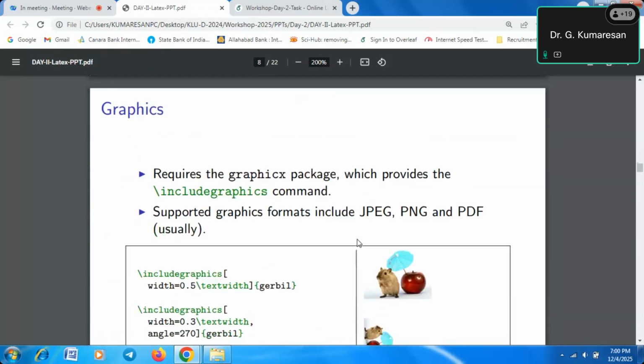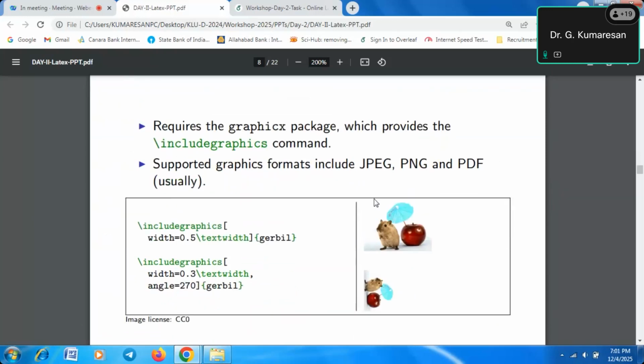Next we will discuss graphics, that is images. Suppose I want to upload my images into a LaTeX document. Usually what is the output format for a LaTeX document? That is PDF. So you must upload images of any format into that PDF document, so you must know the commands for uploading images. This is the command we need to use for uploading figures.